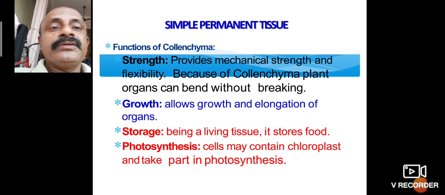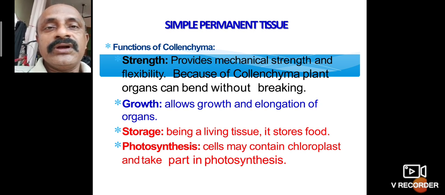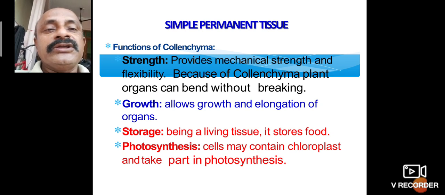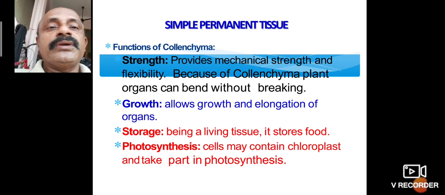Bend means it moves from one side to the other without breakage, for example when wind is blowing or water is falling, the stem does not get damaged. It also allows growth and elongation of organs.